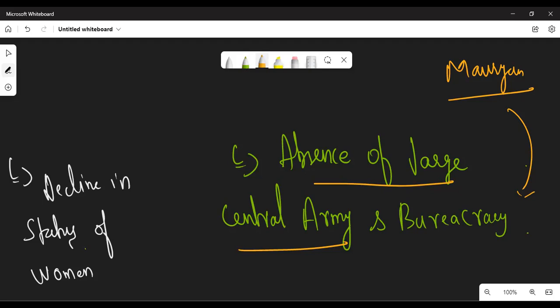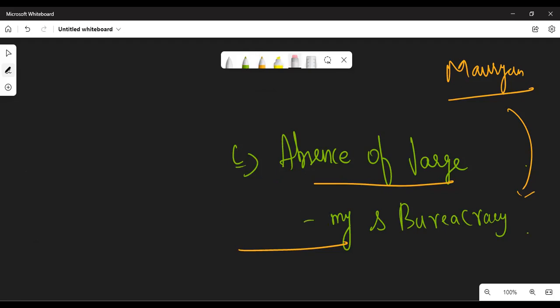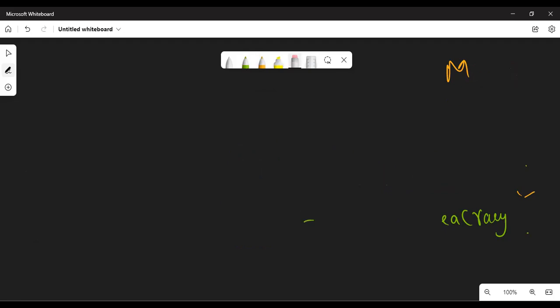About the negative perspectives: existence of many feudatories, very little importance given to the army as well as officers, decline of trade, decline of urban centers, caste distinction is more, the status of women is not good. These are the negative perspectives. Sir, in brief, we discussed the positive and negative perspectives of the Gupta Empire. Now, we are jumping directly into the political history.